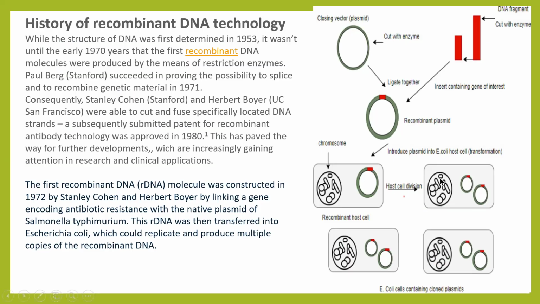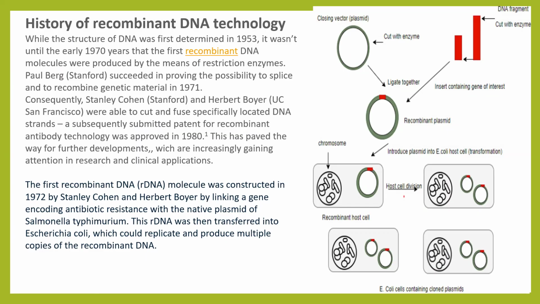It replicates in the host cell using the enzyme DNA polymerase. So the enzyme DNA polymerase helps in the replication. This results in the formation of several copies of recombinant DNA having the capability of antibiotic resistance. This process of multiplication of a gene is called gene cloning. So this method of multiplication of a gene is called gene cloning.